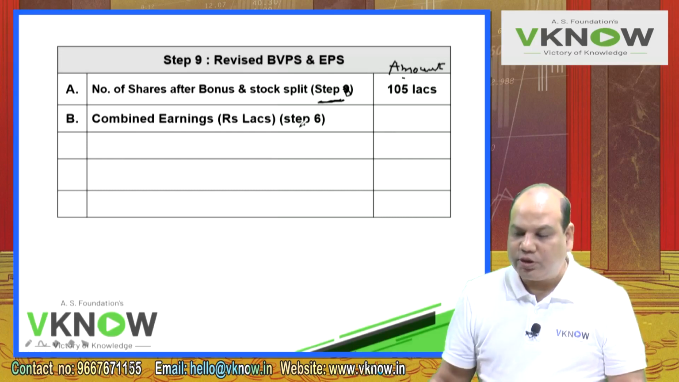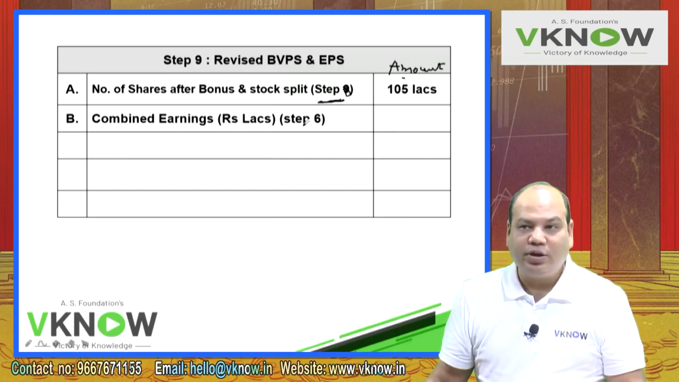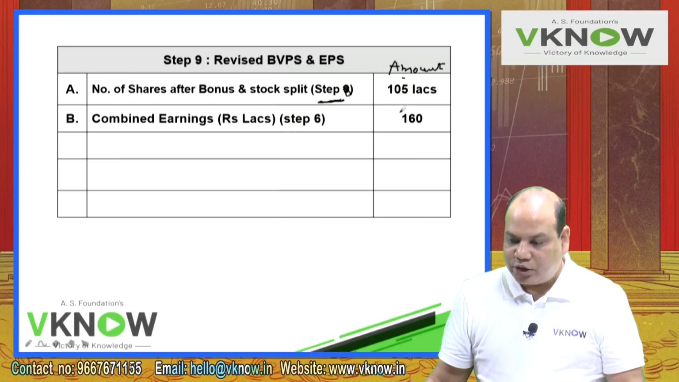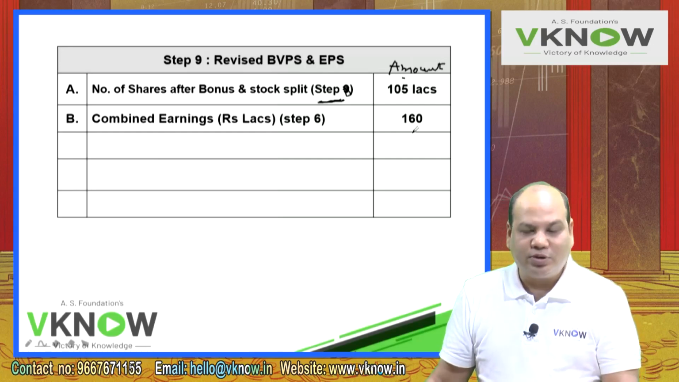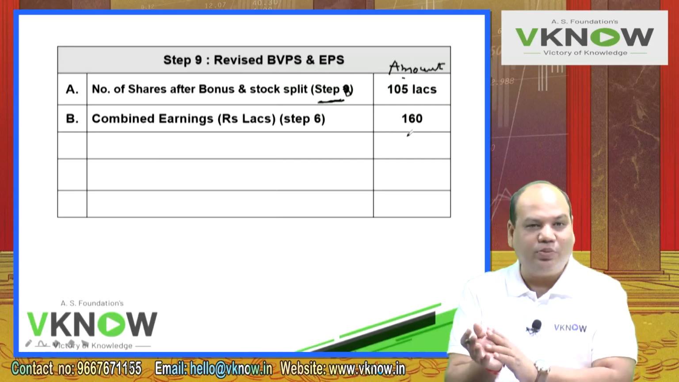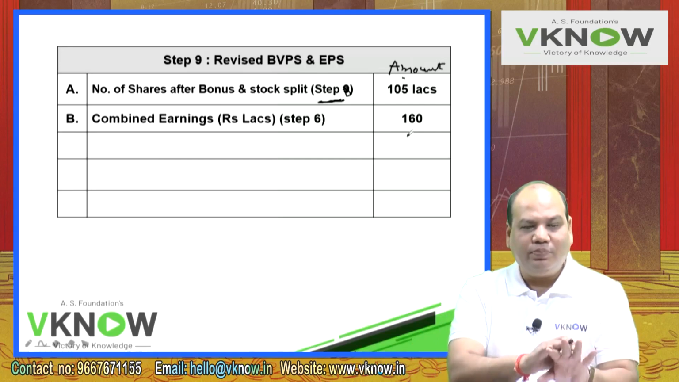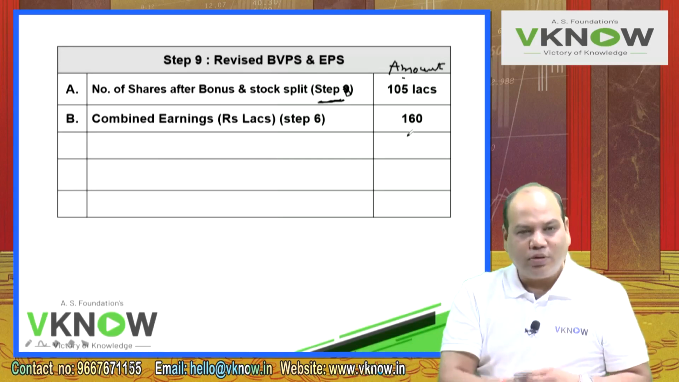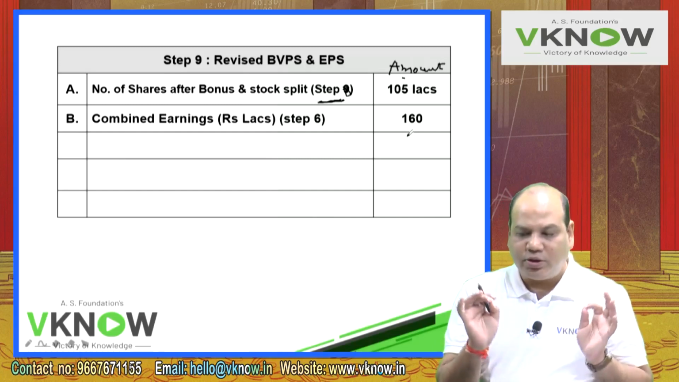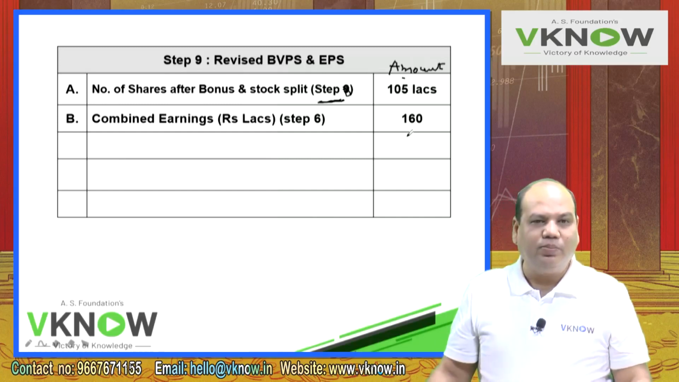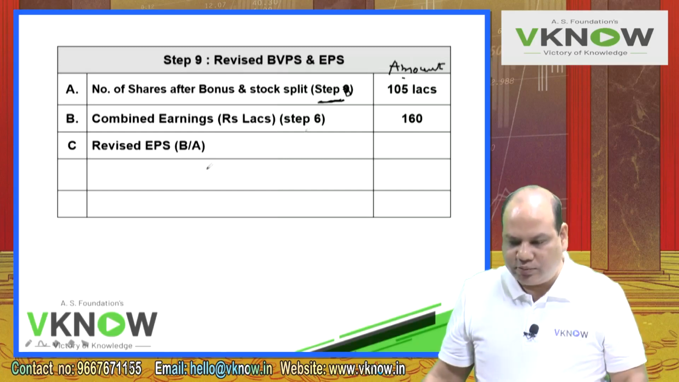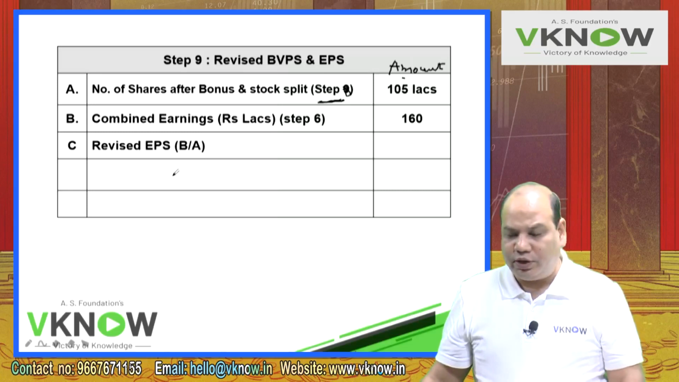So you have to go to step 6 and search for combined earning. First line there, 160 lakh. Earnings will not change because of bonus share. Earnings will not change because of stock split. Earnings will remain same because no new capital comes in the business. Only there is an internal change between reserve to share capital, number of shares goes up or face value goes down, but really speaking the company's total capital employed does not change. So 160. Point number C, revised EPS.